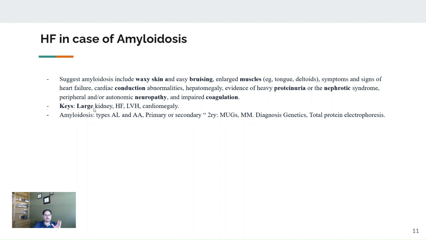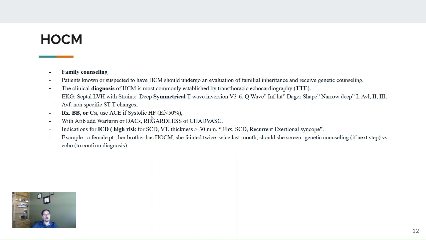But this patient will have a large kidney on the ultrasound, signs of heart failure and LVH, cardiomegaly, again, involvement with other disease systems. HOCM, hypertrophic obstructive cardiomyopathy. By the name, by default, that's what the disease is. Hypertrophy, there is an LVH, there is an outflow obstruction at the aortic root or in the aortic outflow. Maybe there is a SAM motion of the anterior leaflet of the mitral valve.